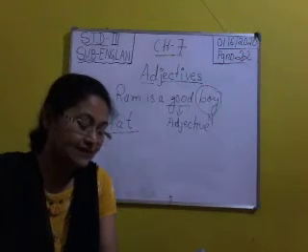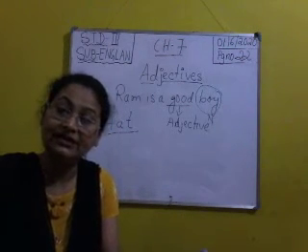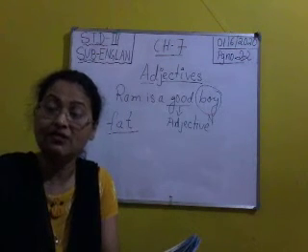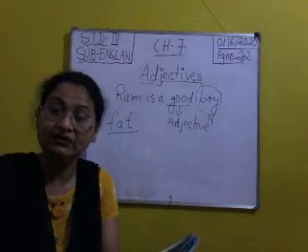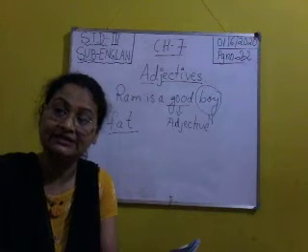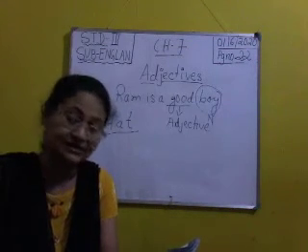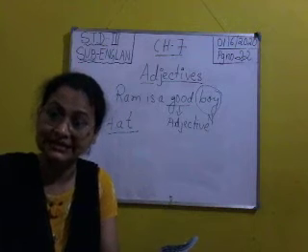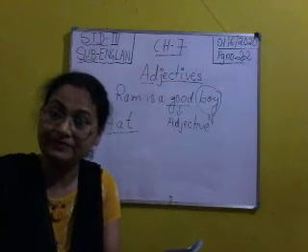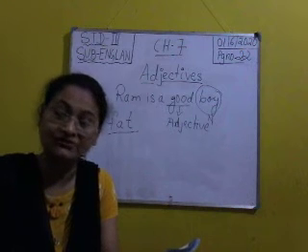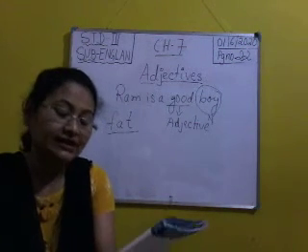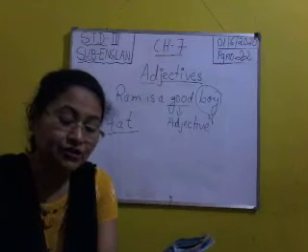Next, some robbers came to the cave. They said some magic words in front of the cave. So which type of word? Magic words. Words is a noun, and the word that is describing words is magic. So magic is an adjective here. You will circle magic with red color pencil and words with green color pencil. Is it clear?